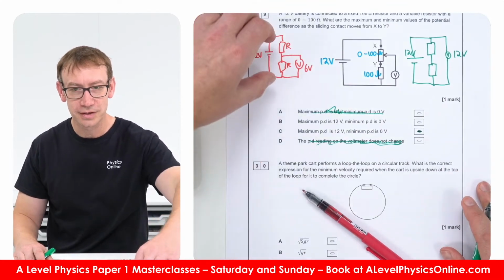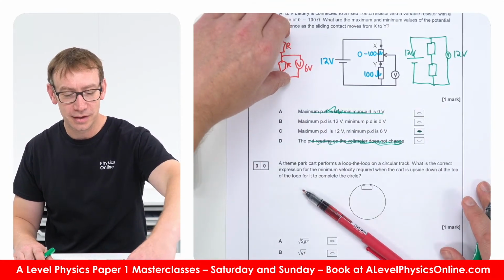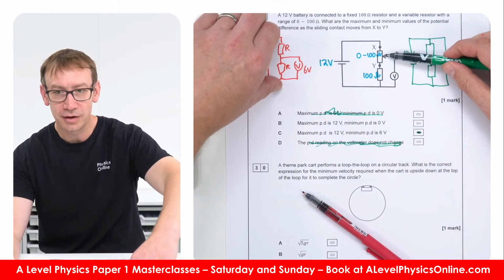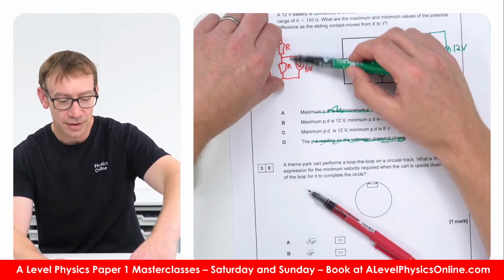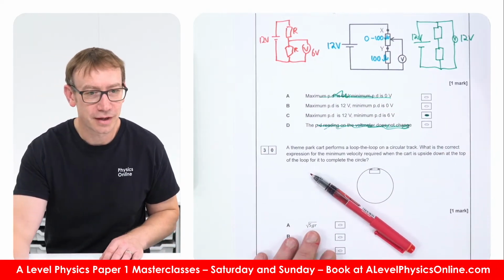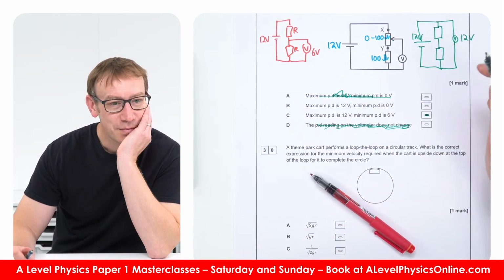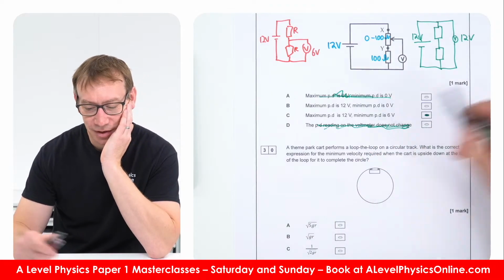So this is the right answer, because we've got the 12 volts split between the two things, and when this sliding contact's at the bottom position, it's going to be looking at the PD across this. Okay, right. So yes, it is kind of a potential divider circuit.